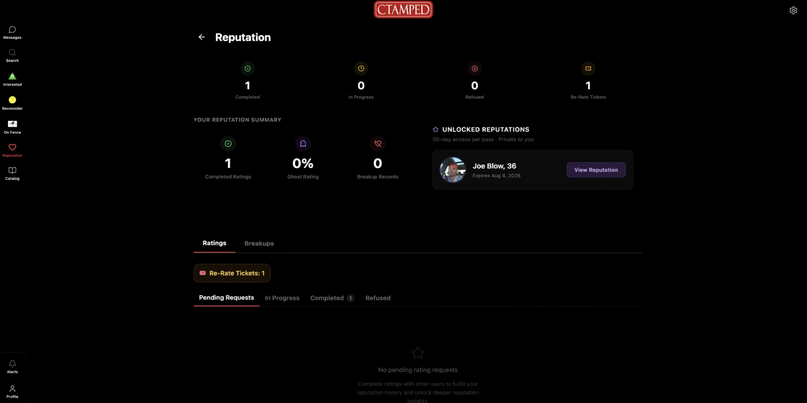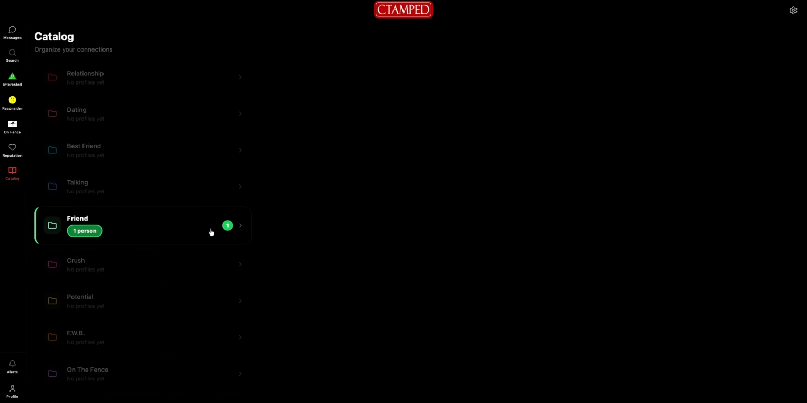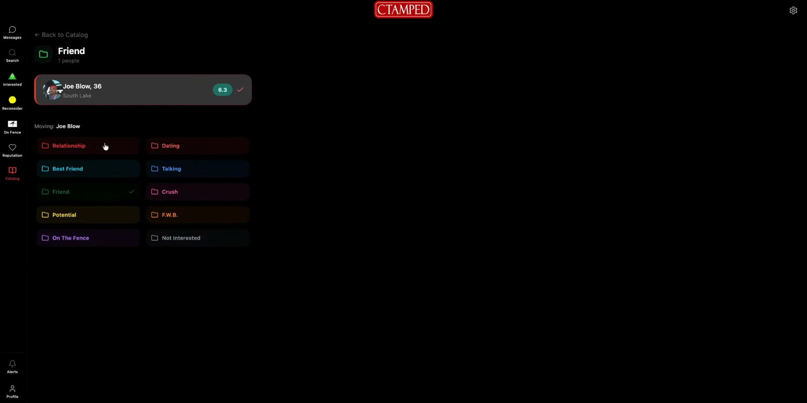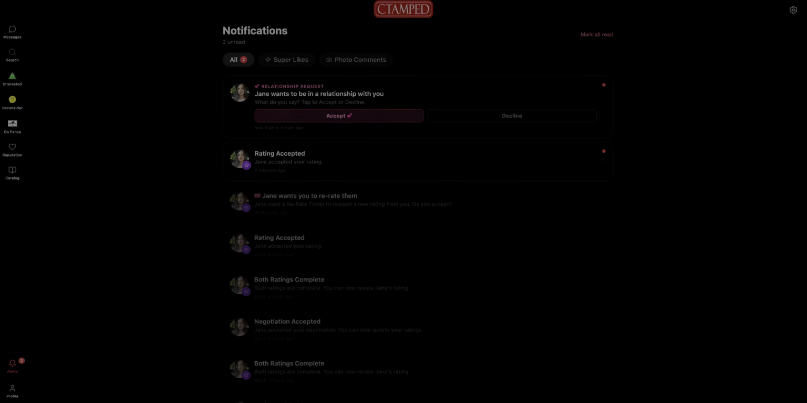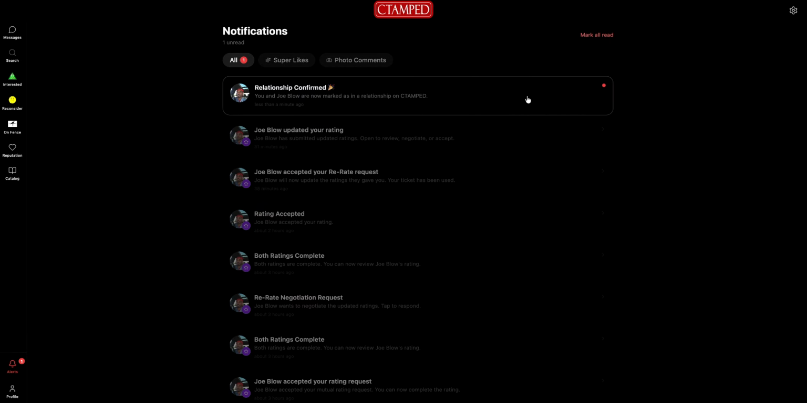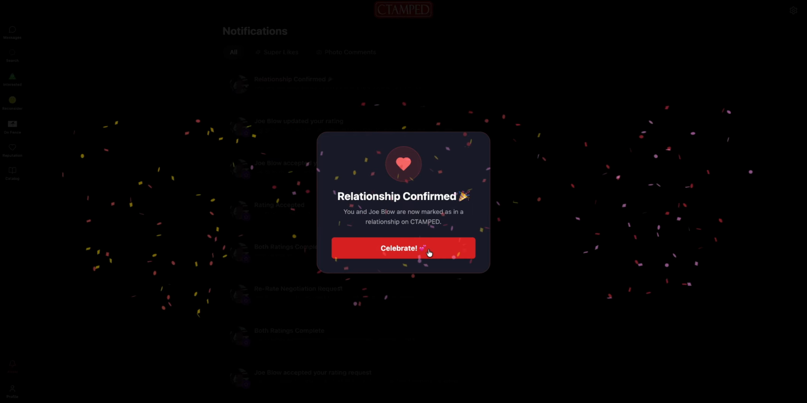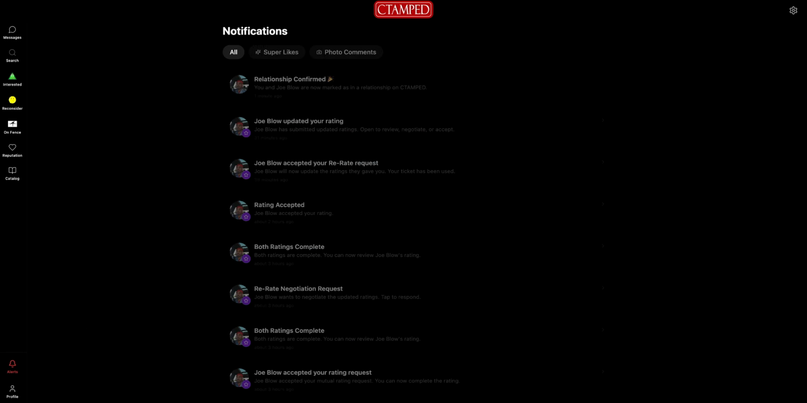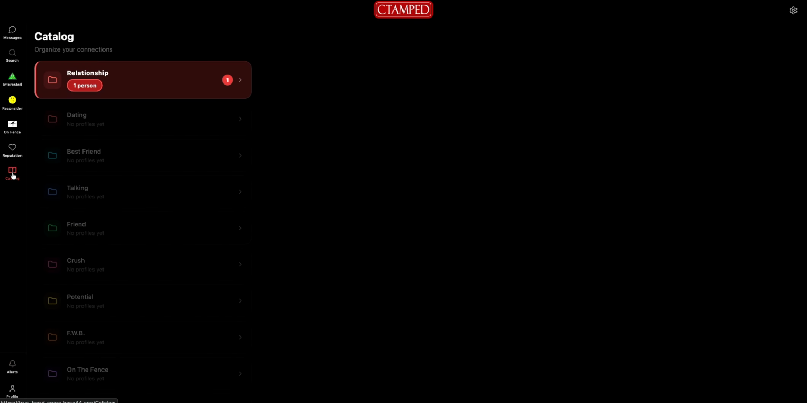Okay, so you want to know about the relationship aspect of Stamped. Well, the perks are great. When in a relationship, you get to rate the person you are with for free every 90 days. To do this, you want to go to the catalog section, find the person you want to enter into a relationship with, and move them into the relationship folder. When doing this, the other user gets this notification and has to agree to start a relationship with you. Now you get the perks. So now, like clockwork, every 90 days, you two will get to rate each other. This holds the two of you accountable in all aspects.